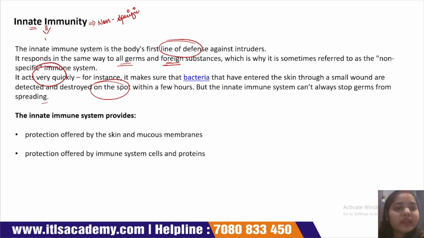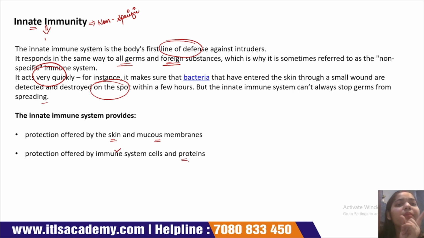There is a drawback of this innate immune system: it can't always stop the germs from spreading in our body. Sometimes this immune system can't stop the germs or pathogenic particles from spreading in our body. This immune system provides protection via the skin or mucous membrane. It also provides protection through immune system cells or proteins.